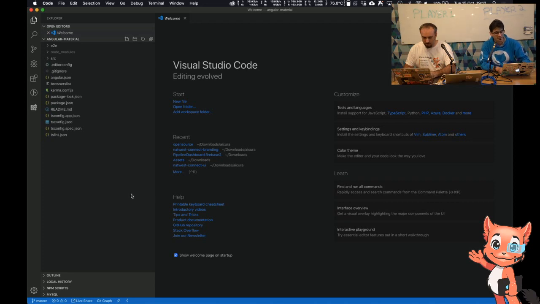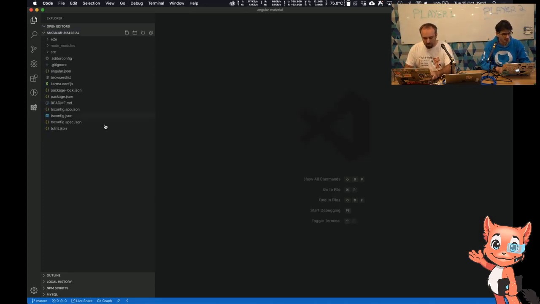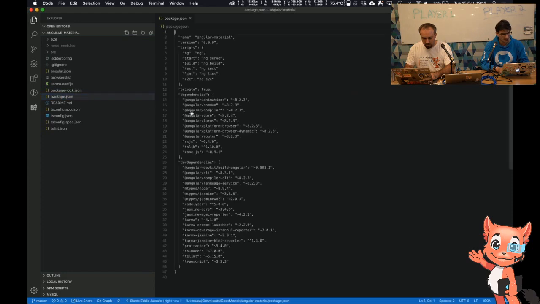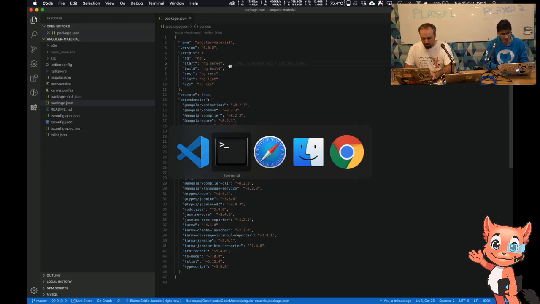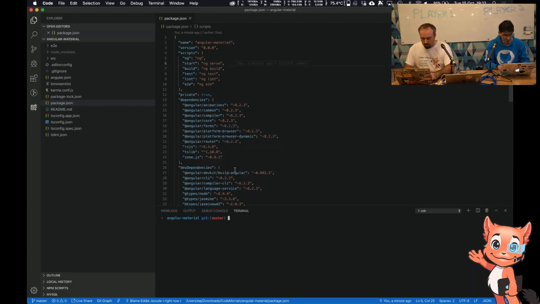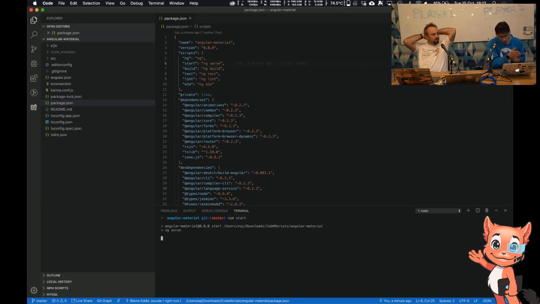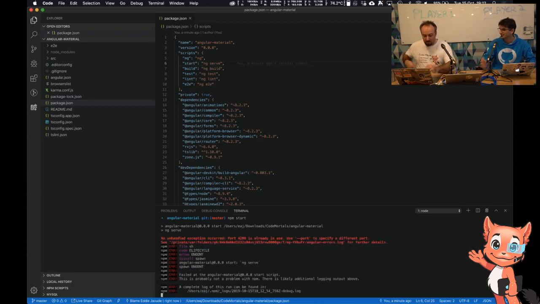So I've just opened VS Code by typing code dot. And you can see I've created an Angular project using the CLI. Really, really simple. And let's see what commands we've got. So if we go in package.json, we will see that we've got ng serve. We can just say npm start. So if I open the terminal below, we can just go npm start. And it'll go, pow! We're going to have a hello world project. Awesome.